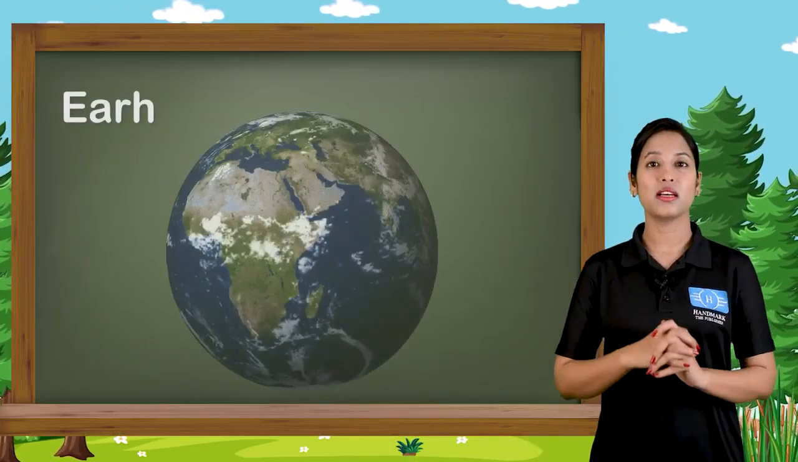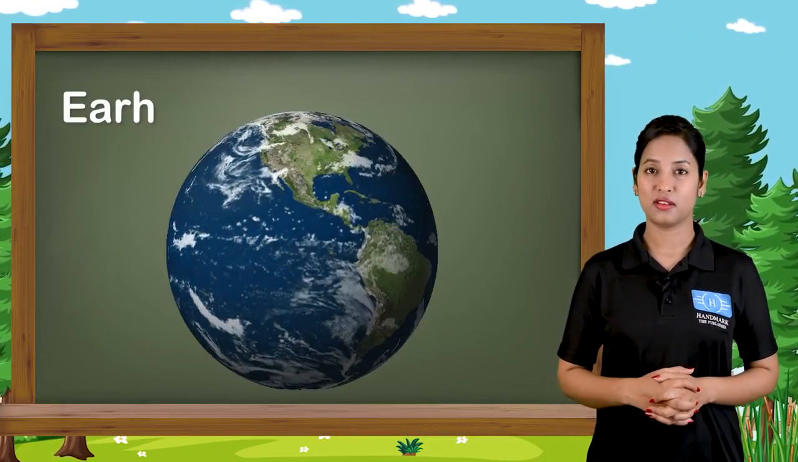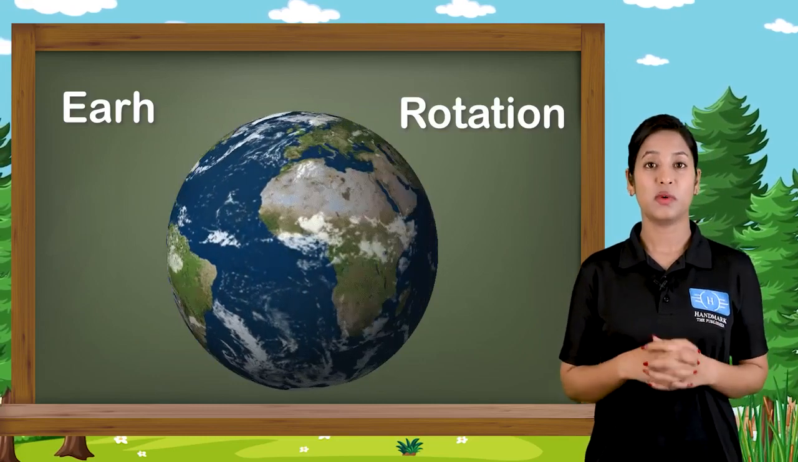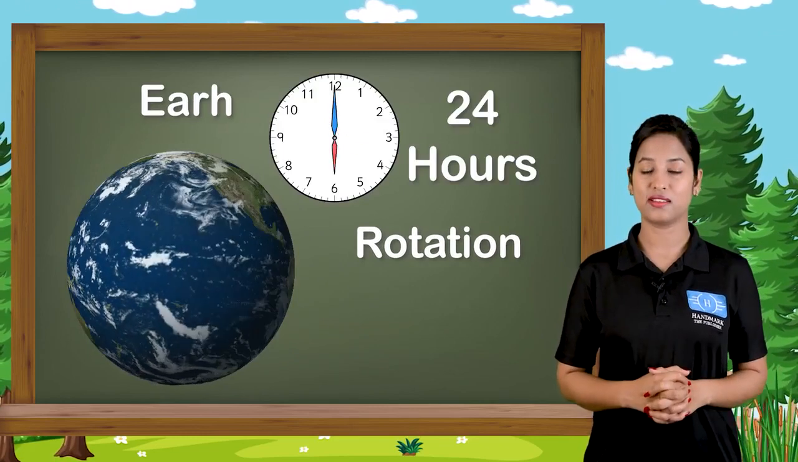Now children, let's understand about the time. We all know that time is very important, but where does the concept of time come from and how do we understand time? Children, we all know that our earth is round in shape and it rotates on its axis, which is called rotation. So basically our earth completes its one rotation in 24 hours.